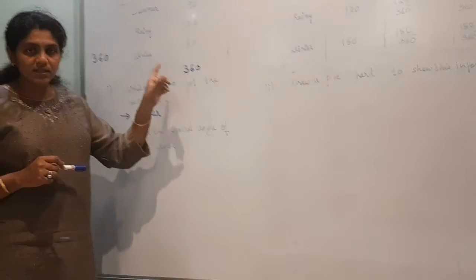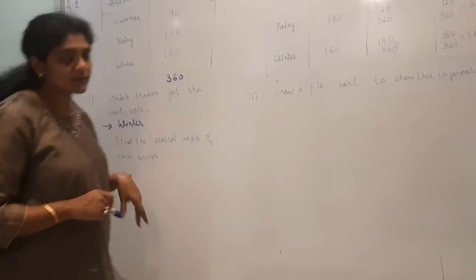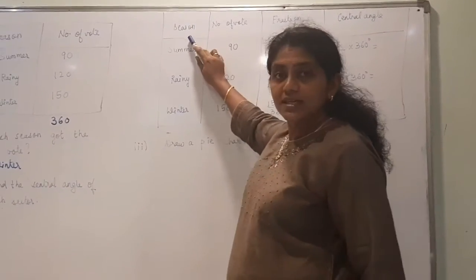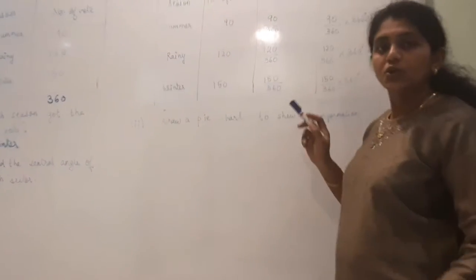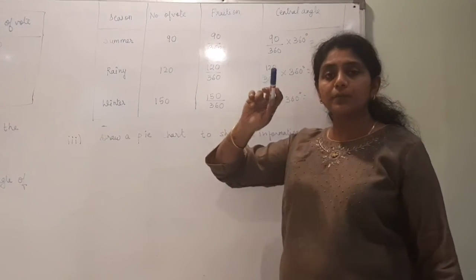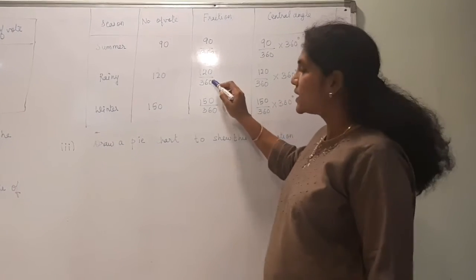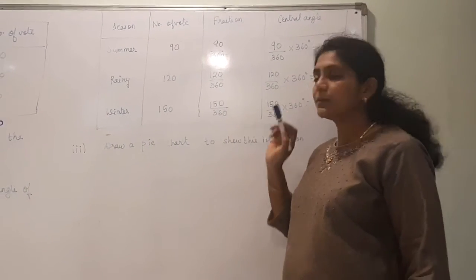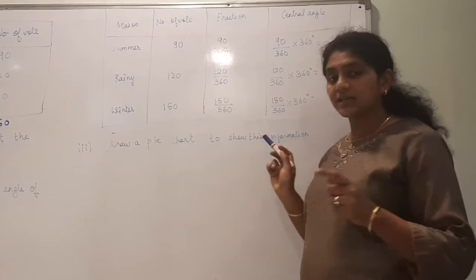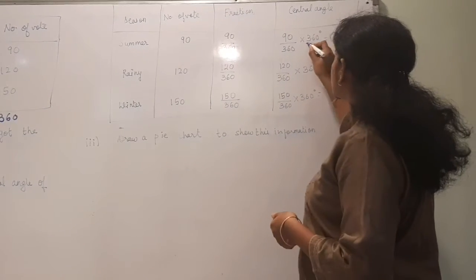Now for this, with this information you have to draw a pie chart. How will you do it? As we have seen earlier also, you have to draw one table. Here you have season, number of votes. You have to find the central angle. What will you do? Total number of people is 360. So 90 by 360, 120 by 360, 150 by 360. You got the fraction. So for calculating the central angle, this fraction you have to multiply with 360 degrees.